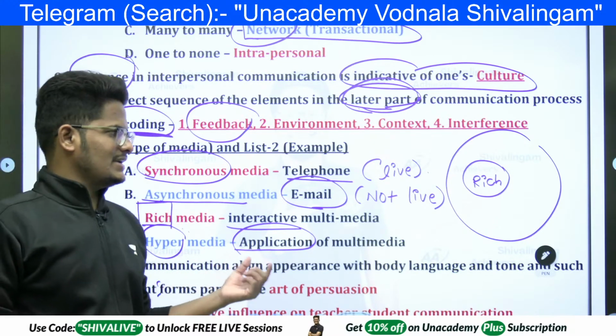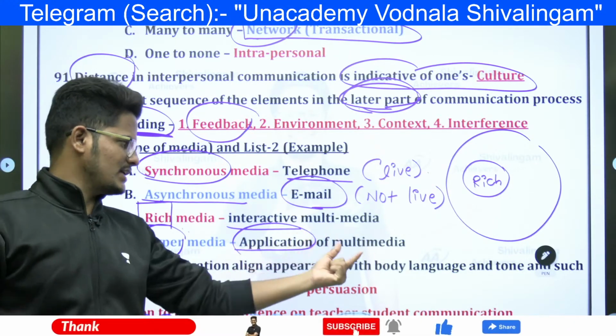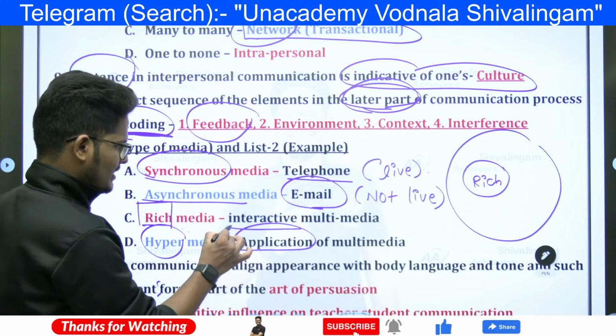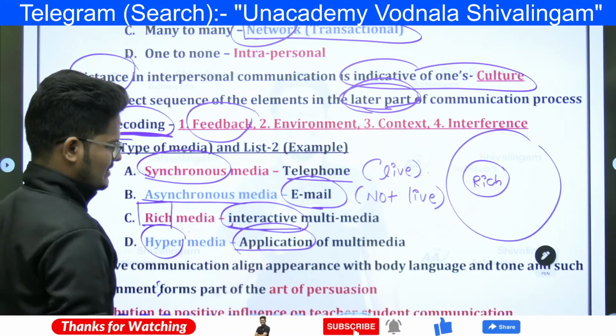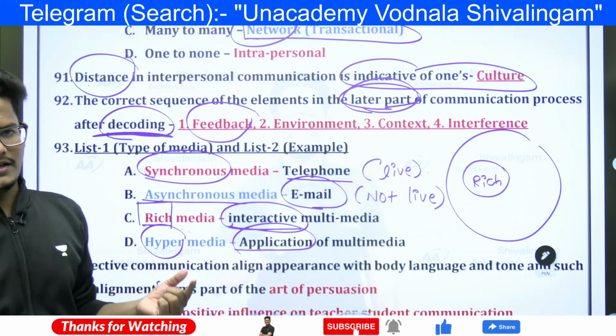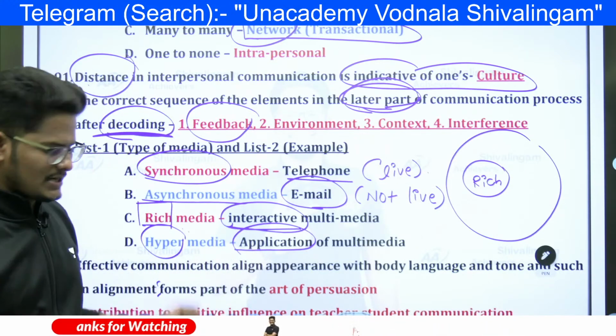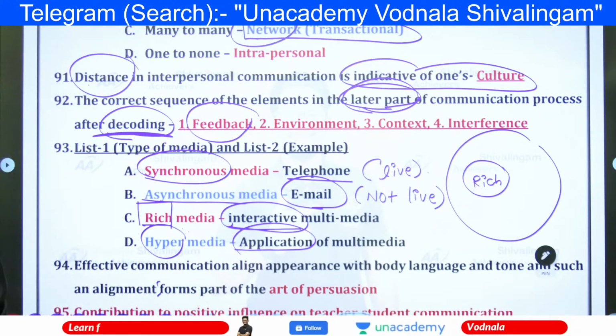Hypermedia is broader, using the same multimedia, but in rich media there will be interaction of people. Something like TV news channels comes under hypermedia, I would say. More clear and authentic information comes under rich.